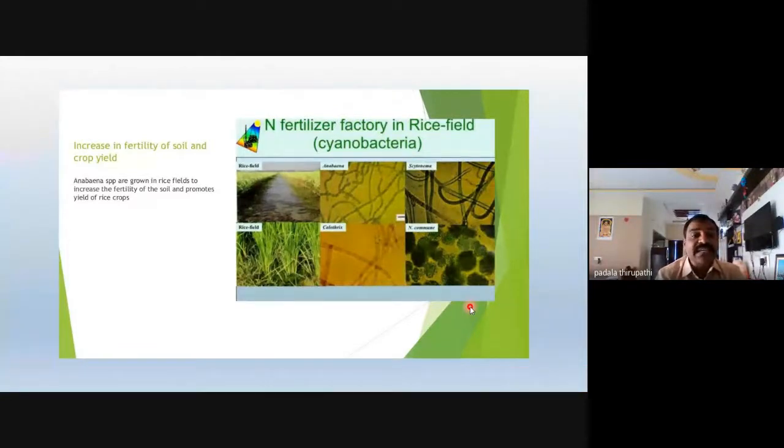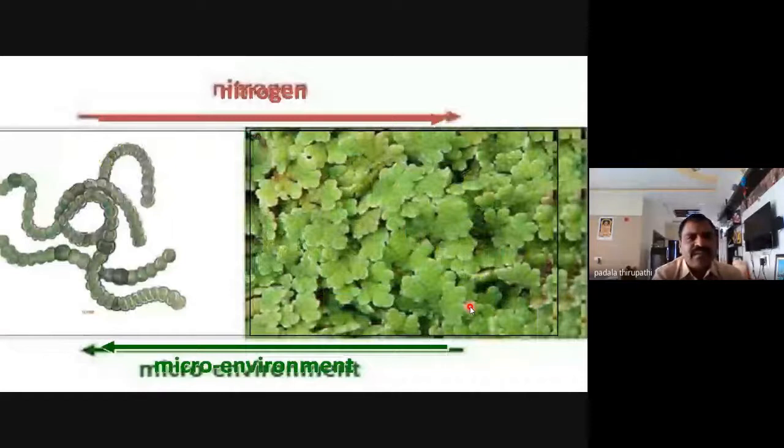So that's why the yield of crops like rice increases. The soil promotes the yield of the rice. And these are the filaments of Anabaena. This filament is able to grow in an endophytic, symbiotic association with Azolla.